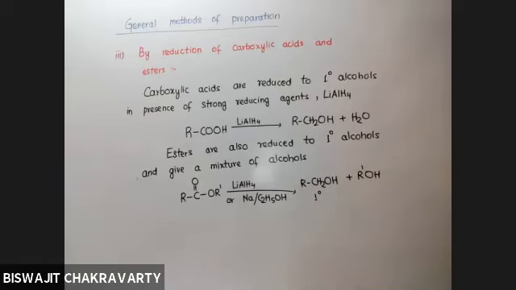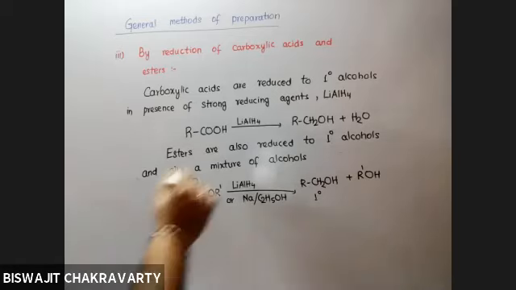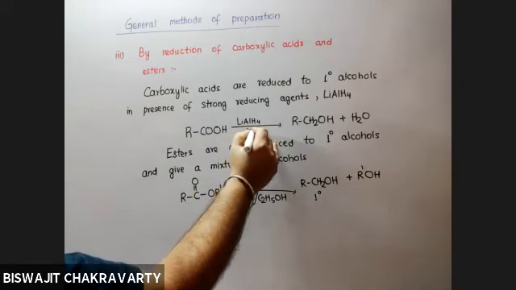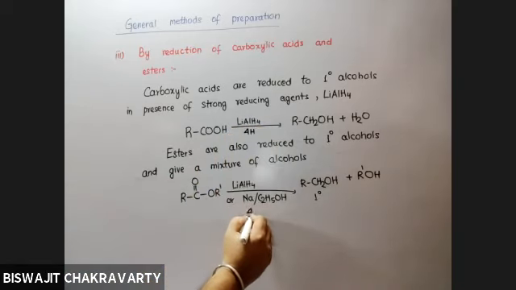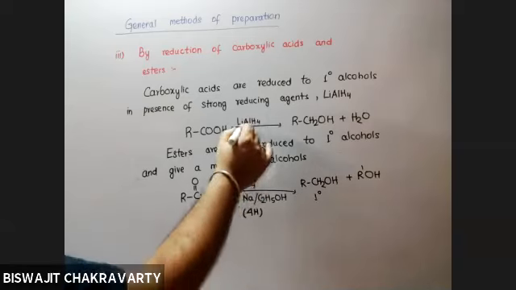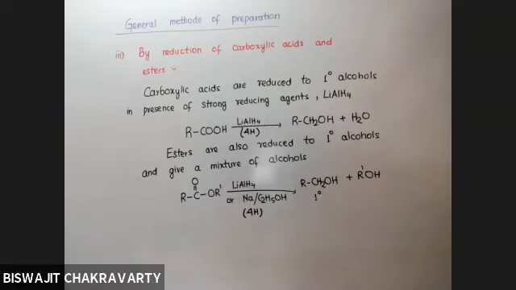So aldehydes and ketones require 2 hydrogens for reduction. Carboxylic acids and esters require 4 hydrogens that will come from these reducing agents. But as you can see in the previous example, the number of reducing agents used were more.